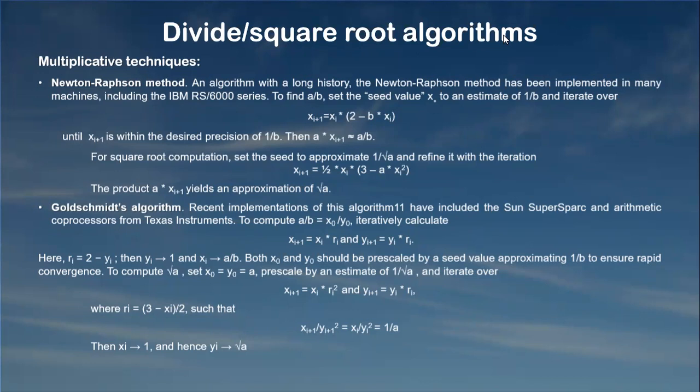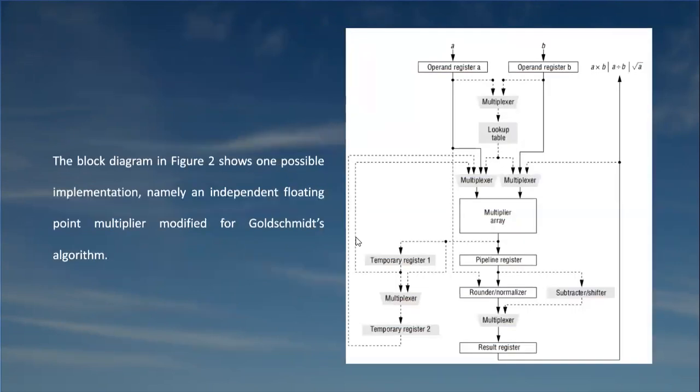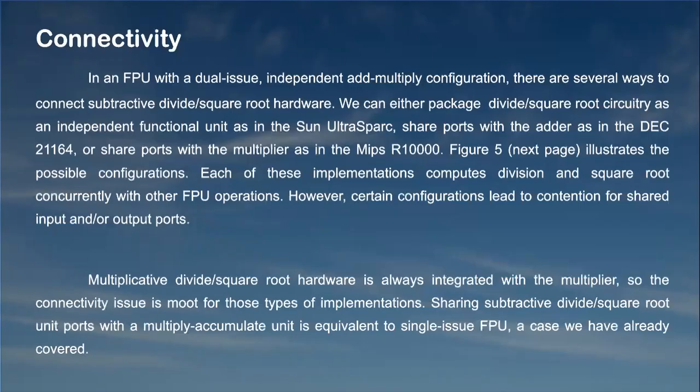Recent implementations of the algorithm have included the Sun SuperSPARC and an arithmetic coprocessor from Texas Instruments. Here we are given a formula. We need to follow the given steps and given values for this algorithm. And here is a block diagram for the multiplier modified for Goldschmidt's algorithm.